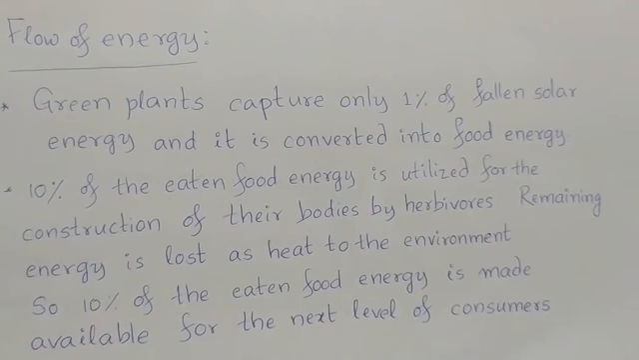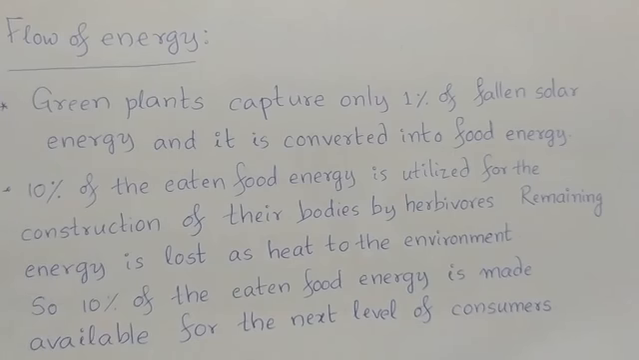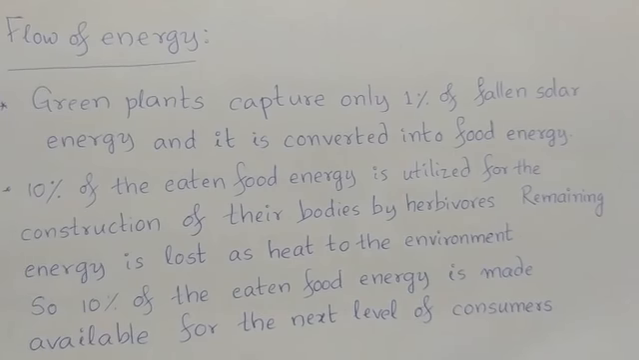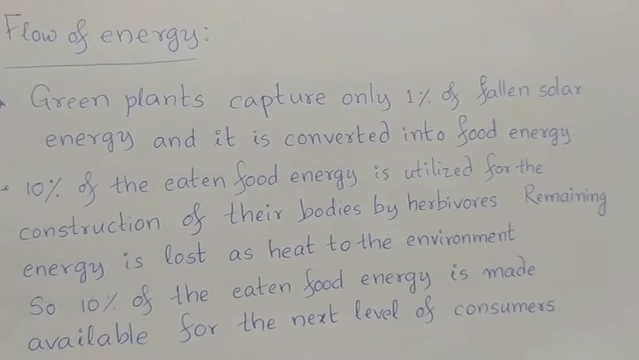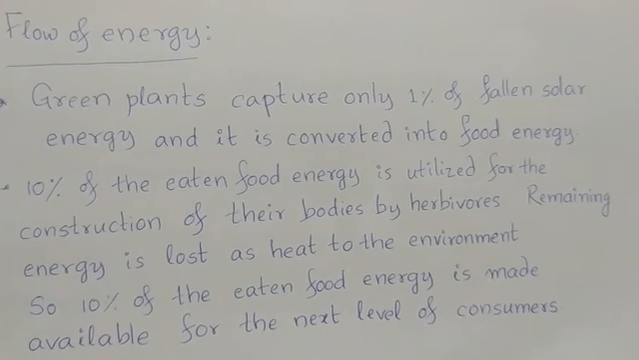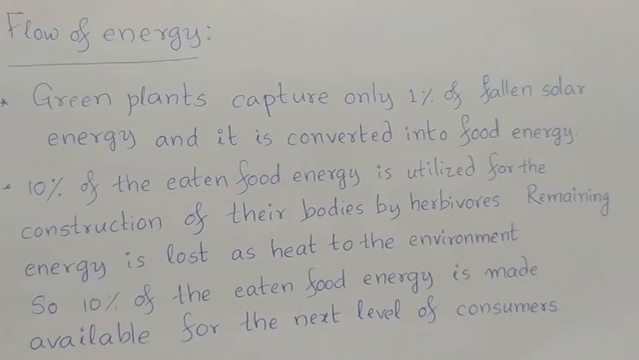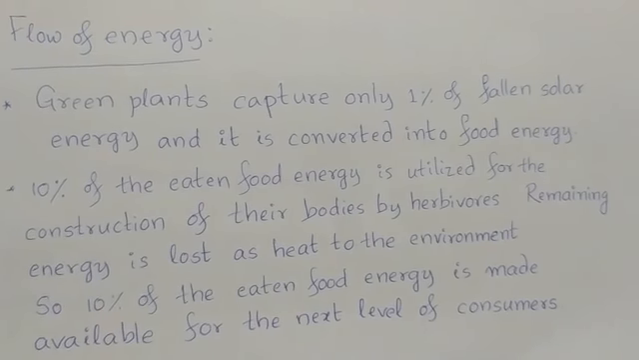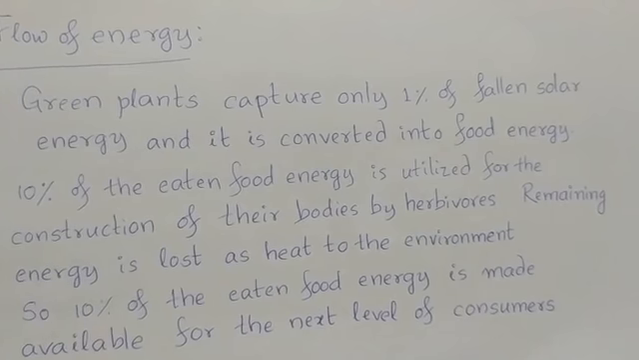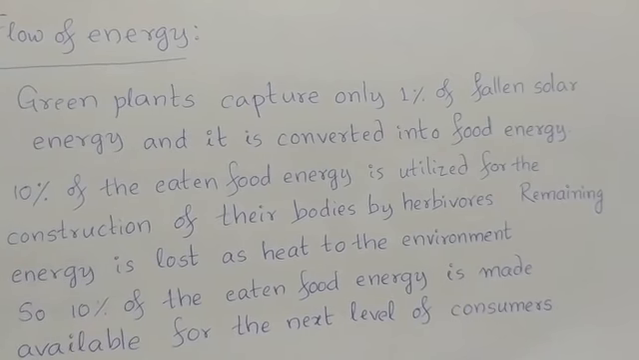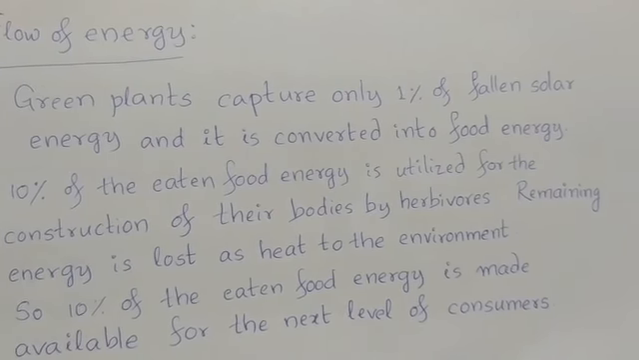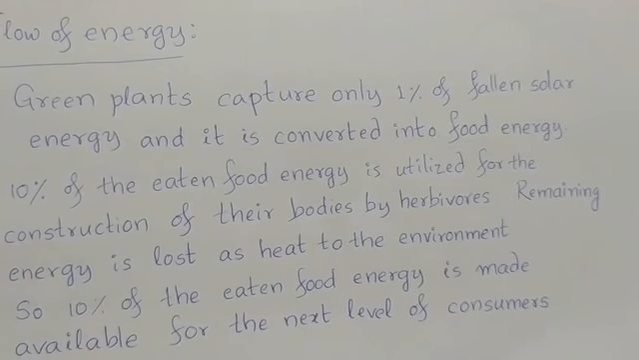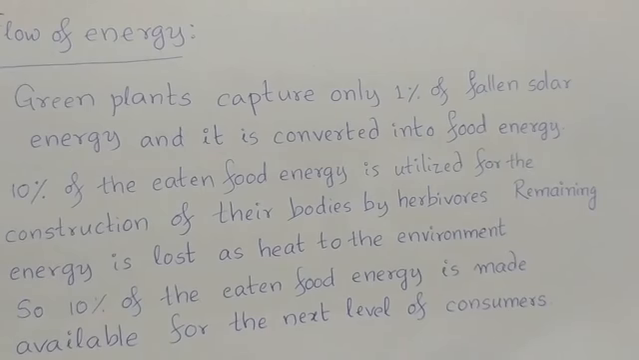So, green plants are eaten by the herbivores. They contain a lot of energy in the form of glucose. Out of the entire eaten food energy, only 10% of energy is utilized for the construction of their bodies by the herbivores. Remaining 90% of the energy is lost to the environment in the form of heat. So, only 10% of the eaten food energy is made available for the next level of consumers.